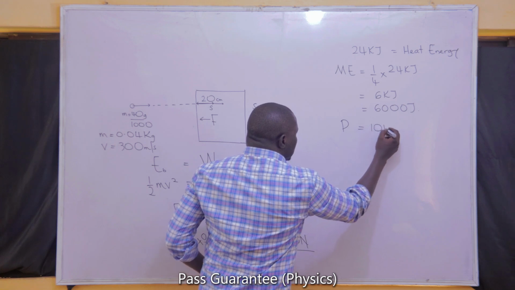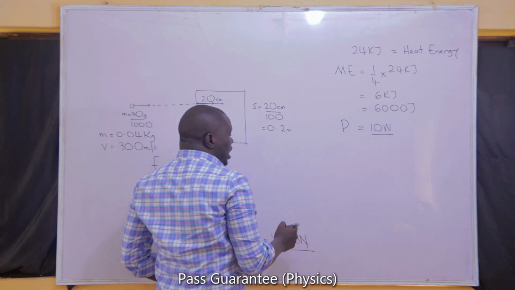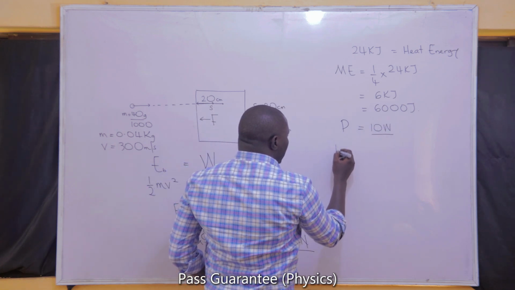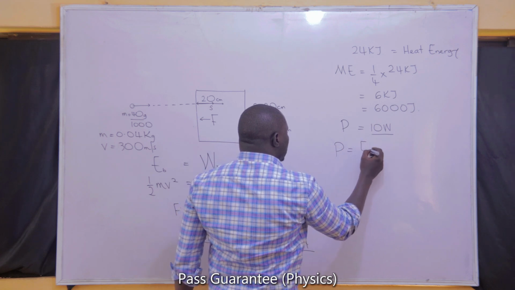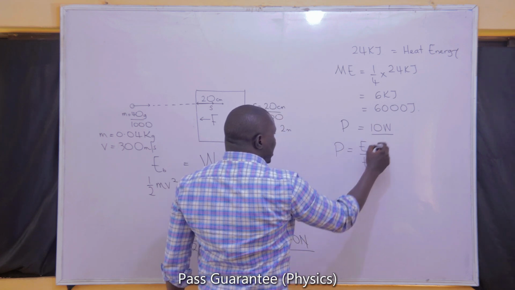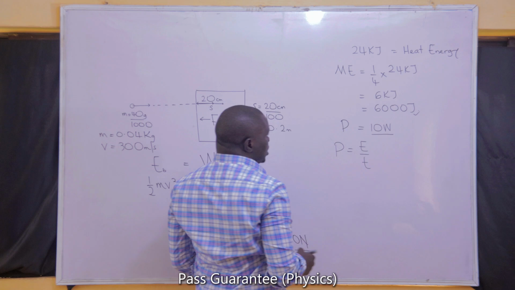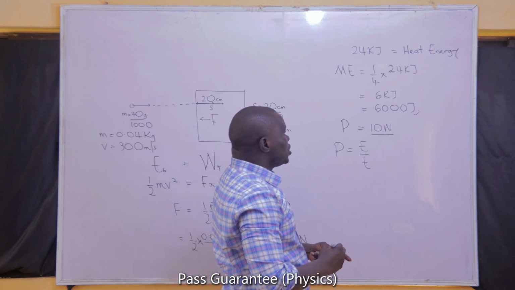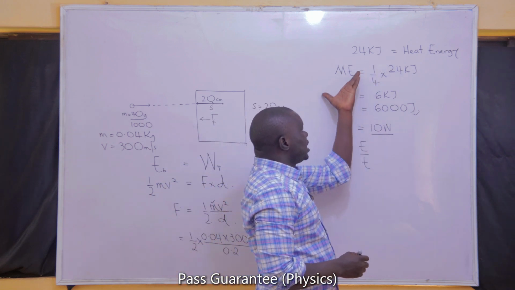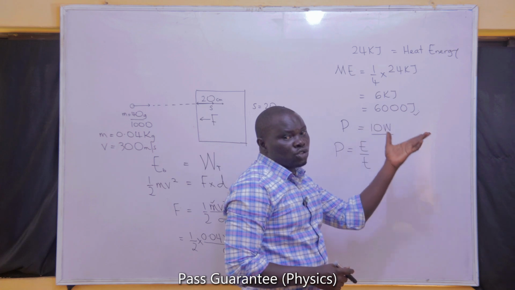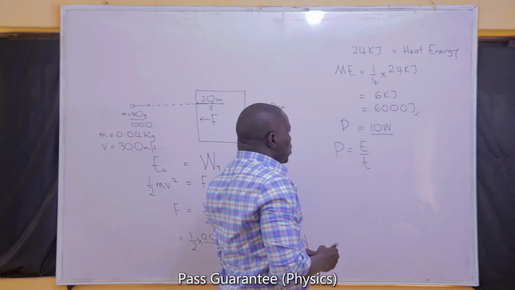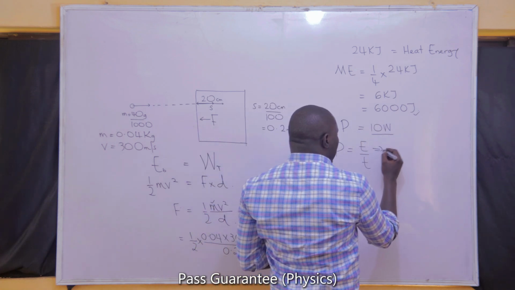So how long will this engine run for? Remember that power is equal to the rate of consumption of energy, and the energy that we want to consume is 6,000, not 24,000. The heat has given us the mechanical energy, and mechanical energy is what we are going to use to drive the engine. So that will be the energy, 6,000 joules,